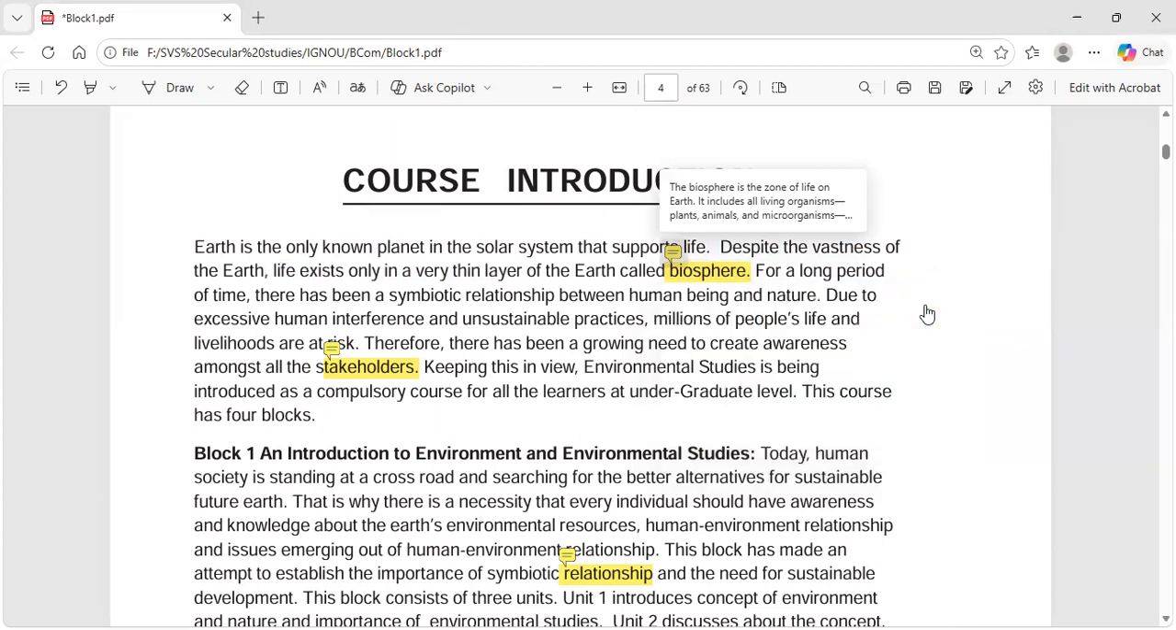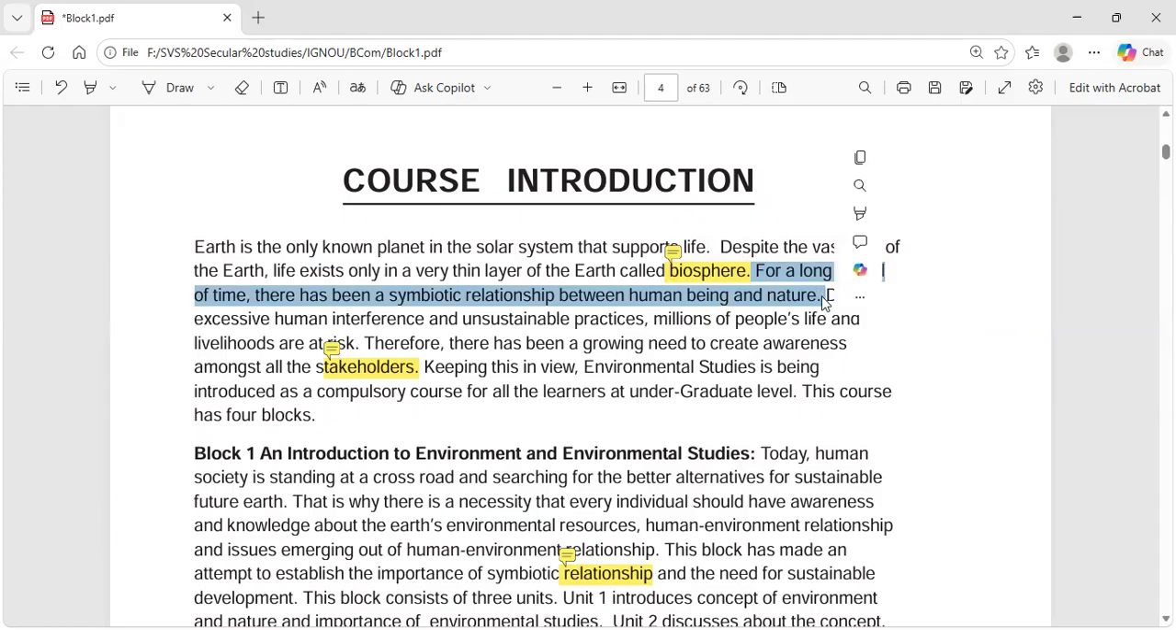For a long period of time, there has been a symbiotic relationship between human beings and nature. To a certain extent, it still exists in many places. It was a mutual relationship between human beings and nature, and we depended a lot upon nature.